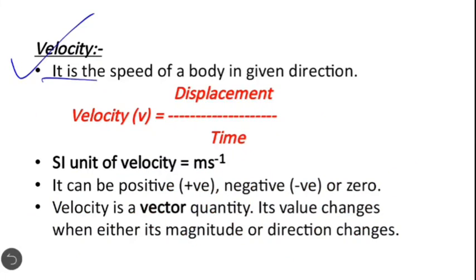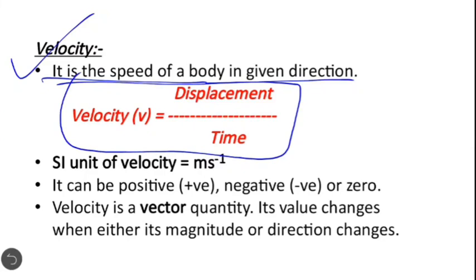Velocity. It is the speed of a body in a given direction. So velocity is the ratio of displacement, or you can say velocity is the rate of displacement per unit time. So velocity is equal to displacement upon time. The SI unit of velocity is the same as the SI unit of speed. The SI unit of velocity is meter per second or meter second inverse.